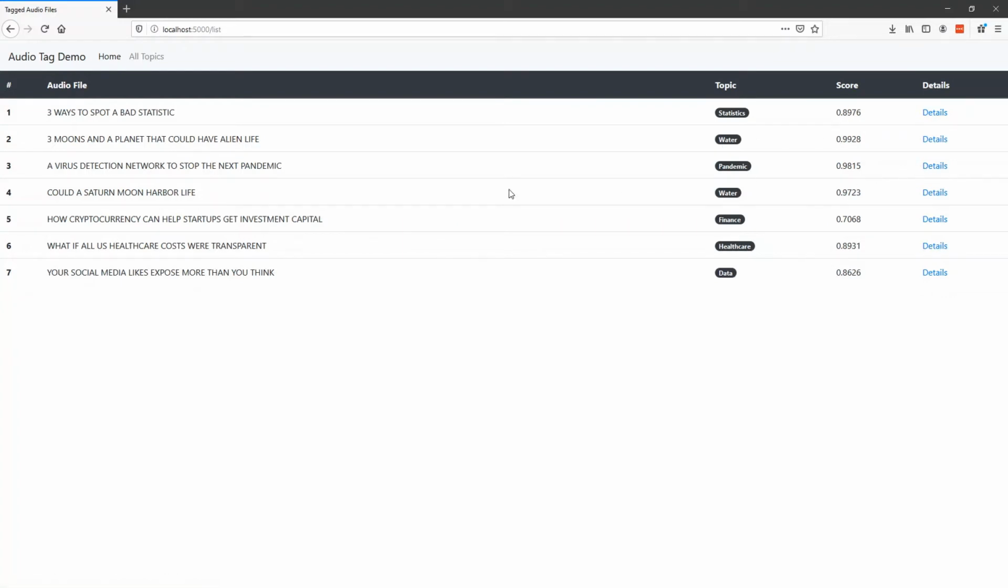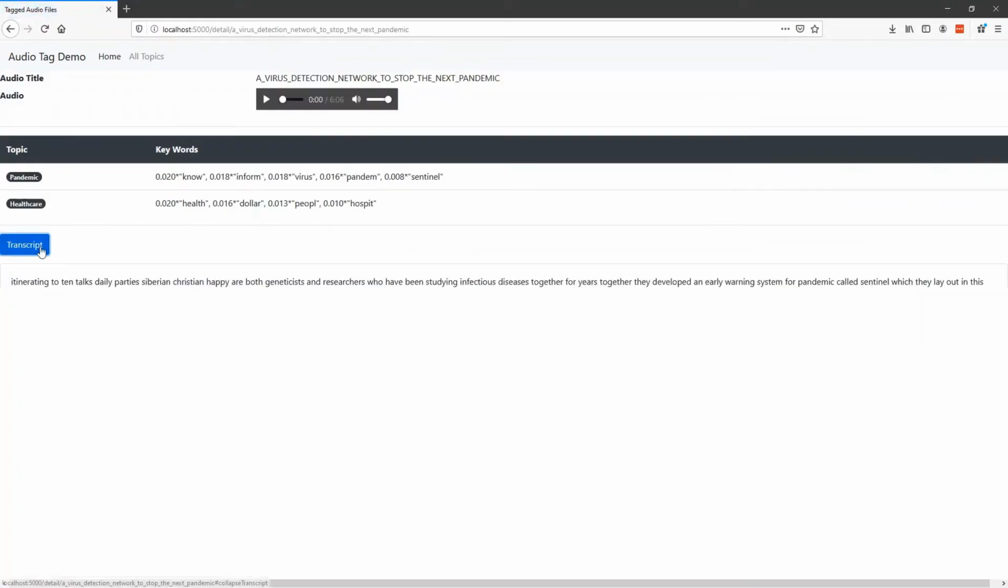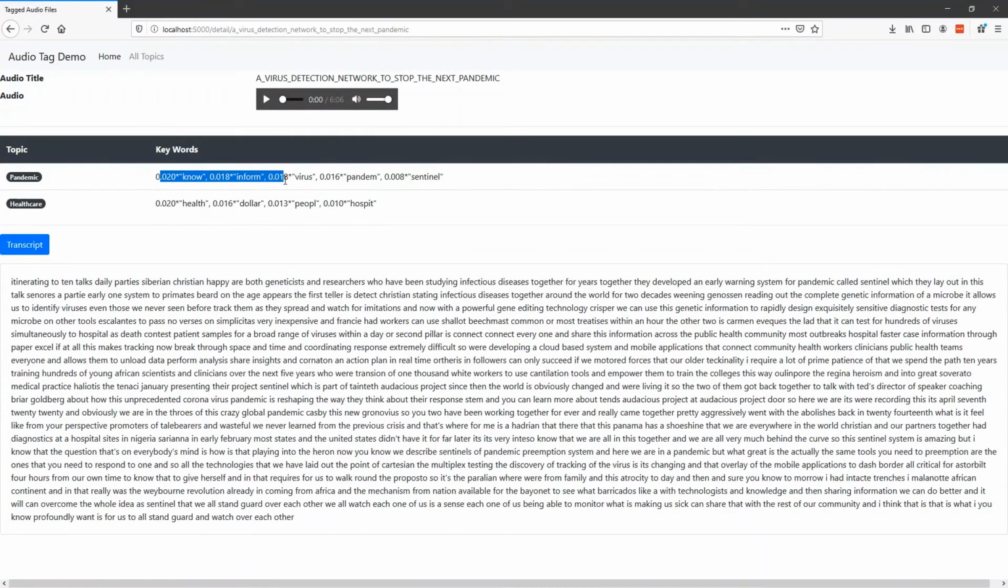For example, if you went in, the talk's title was Virus Detection Networks to Stop Next Pandemic. Here's that transcript, and it's found these two word clusters, and these clusters I had labeled as pandemic and healthcare, and sure enough, those topics do come in this particular transcript.